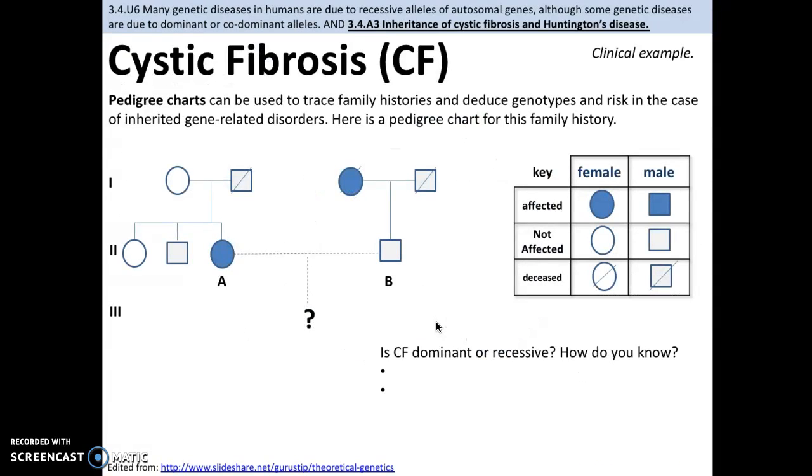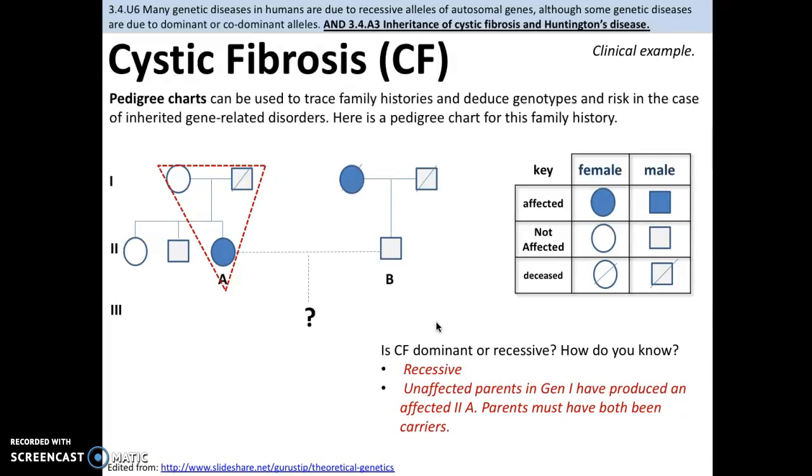U6 is looking at the inheritance of cystic fibrosis and Huntington's disease. For cystic fibrosis, this is a great clinical example that we can talk about. Typically, we're going to use something like a pedigree chart to trace family history. So you could do that here and look to see whether or not cystic fibrosis is dominant or recessive. How would you know? Well, you can look here at this Punnett square, and say this must be a recessive characteristic.